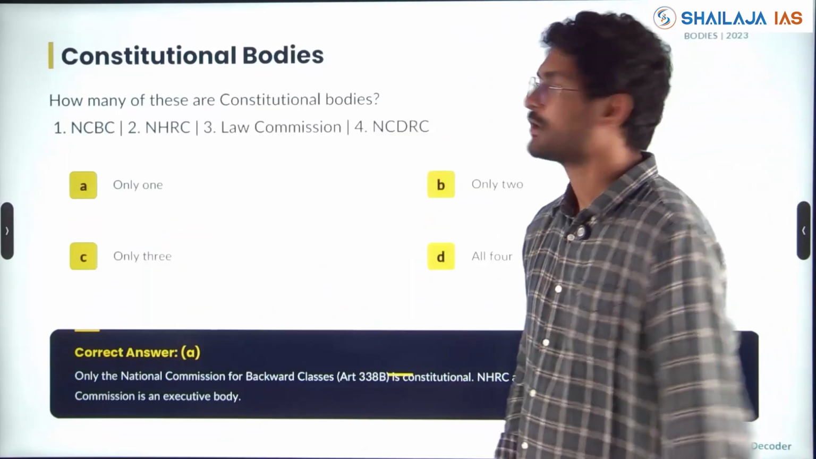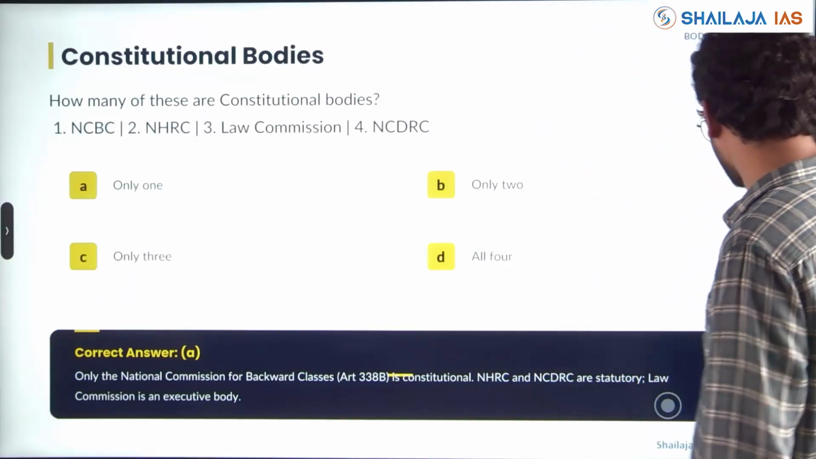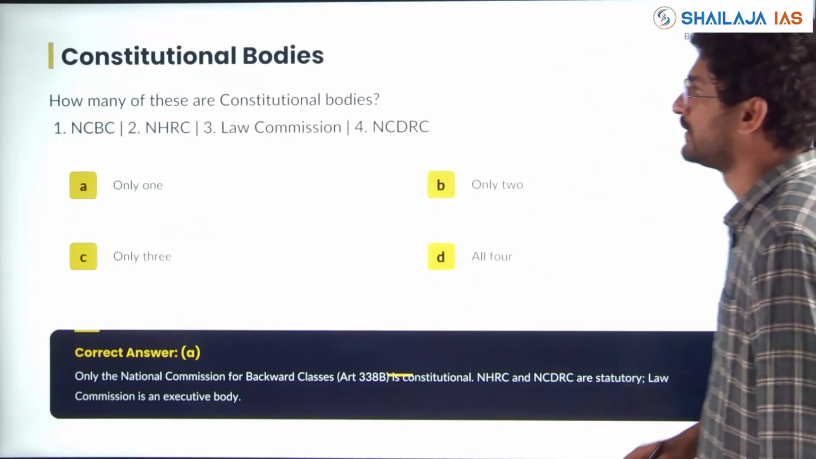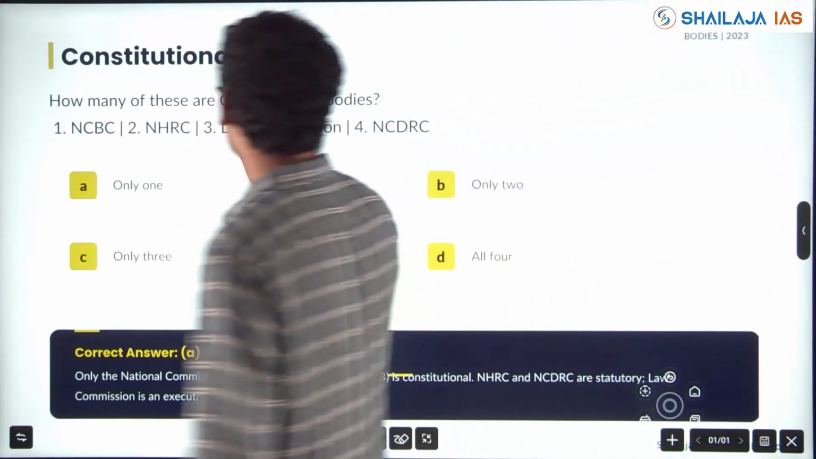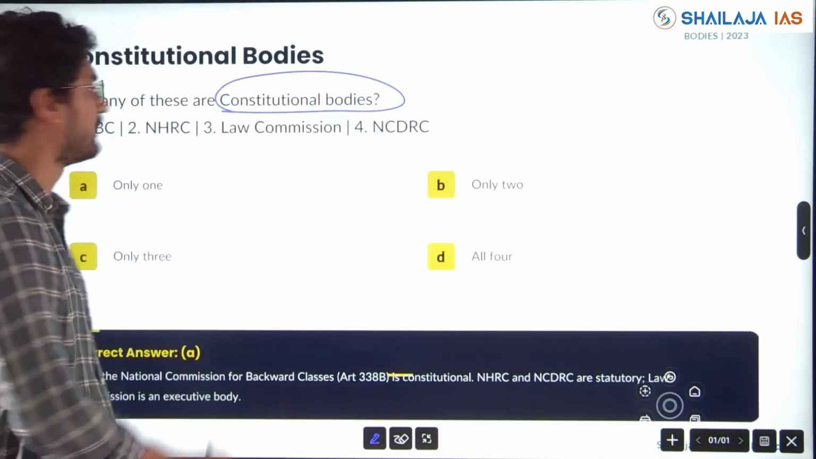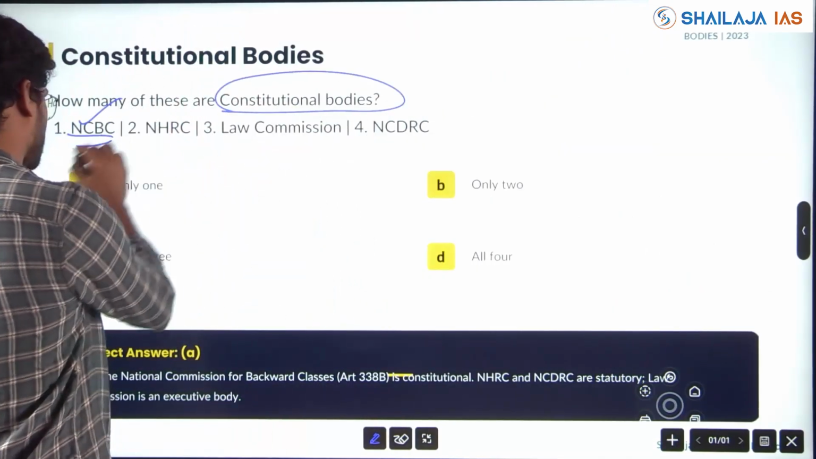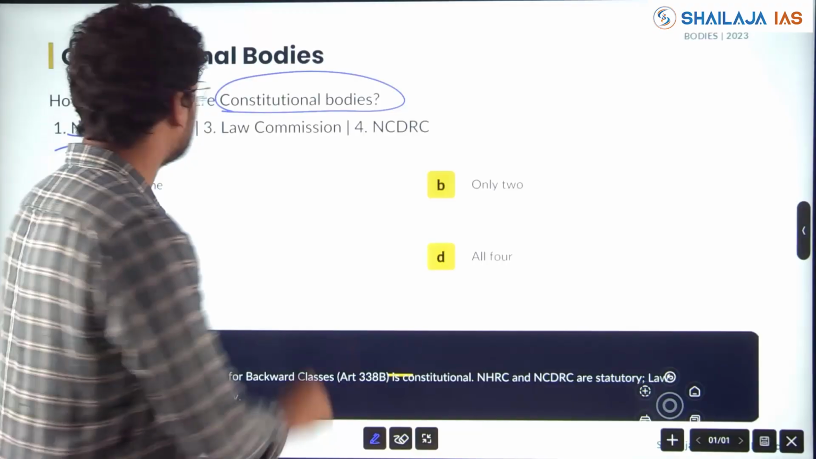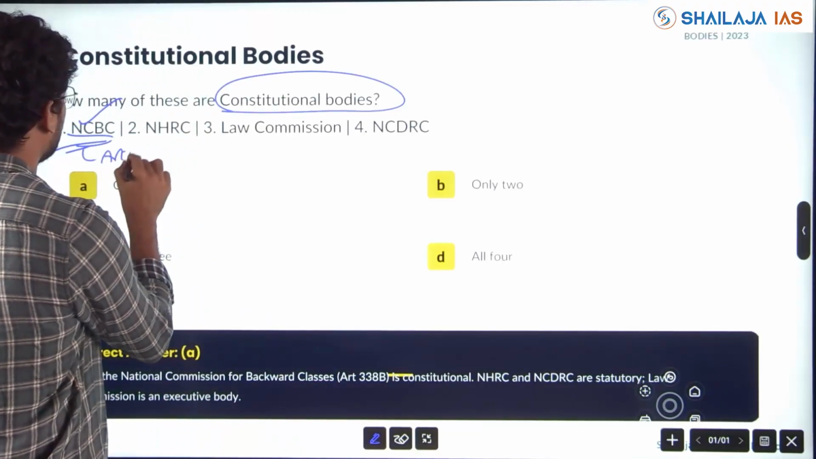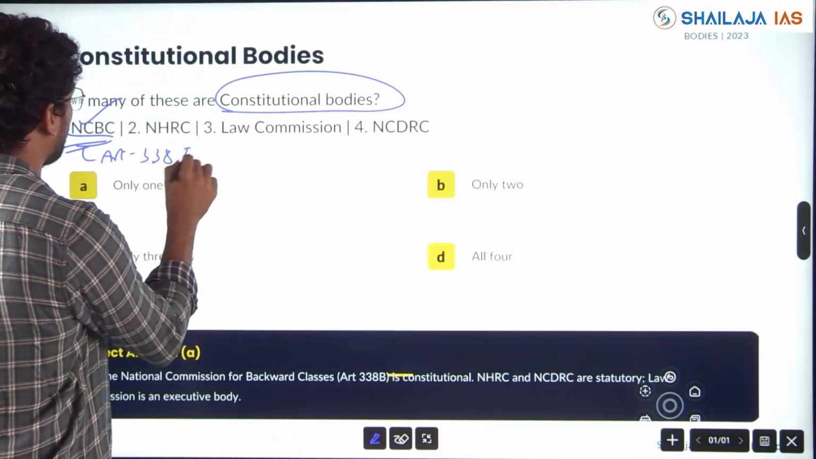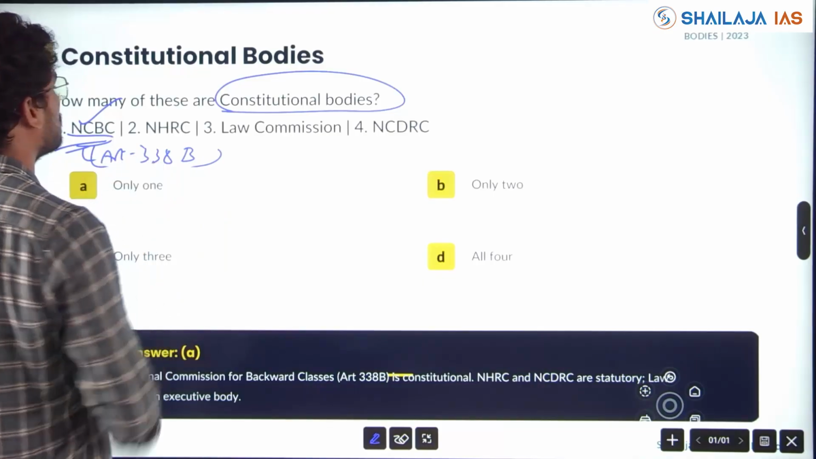Next, constitutional bodies asked in 2023. My friends, see how it is repeating. How many of these are constitutional bodies? Same thing like 2025. NCBC, yes, it was a constitutional body, Article 338B, right? Recently it was added from statutory body to constitutional body.